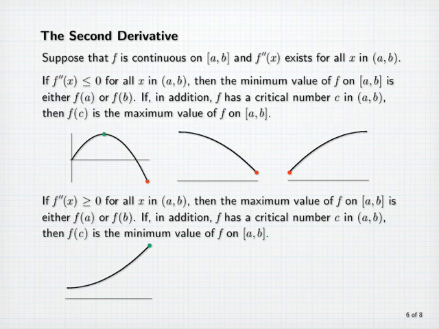Here's a picture where f''(x) is greater than or equal to 0 over the entire interval. The maximum value occurs at the right endpoint. f does not have a critical number in the open interval, and so the minimum value does not occur in the interior of the interval. In fact, it occurs at the left endpoint.